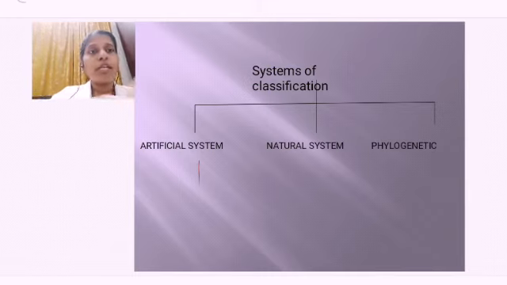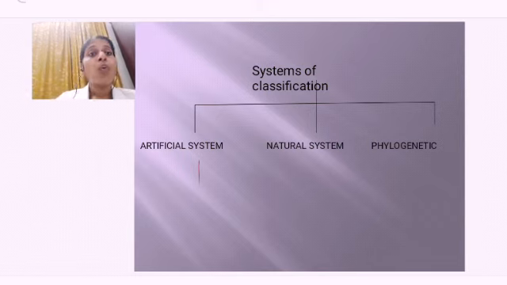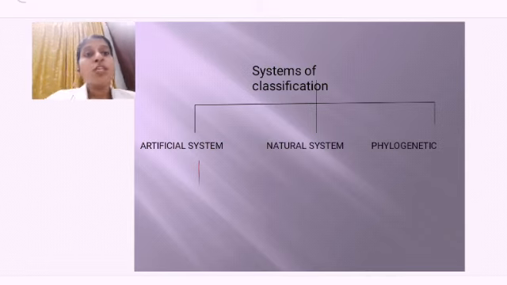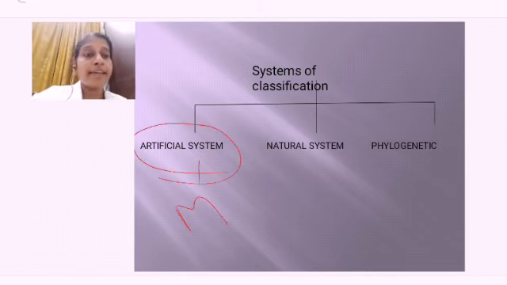Phylogenetic we have already learned. What is phylogenetic? Dealing with evolutionary history, study of evolution: which ancestor plant they are resembling the most. Considering that, we call it phylogeny. So, the artificial system considered only morphology, external characters.